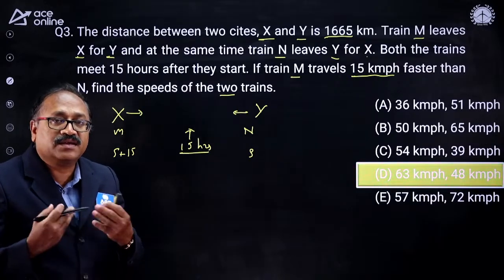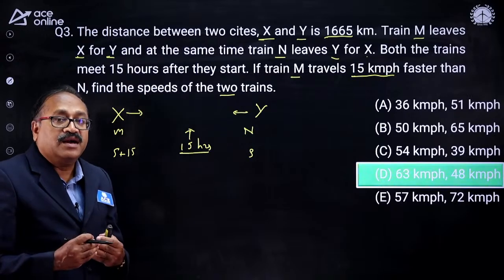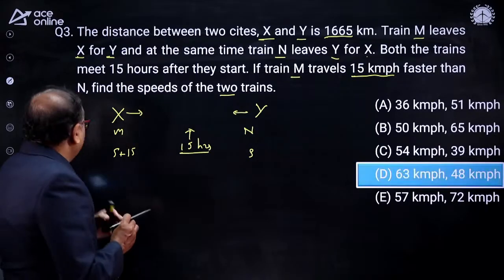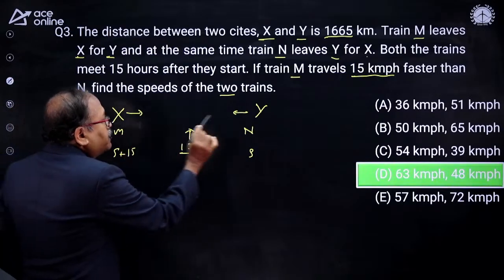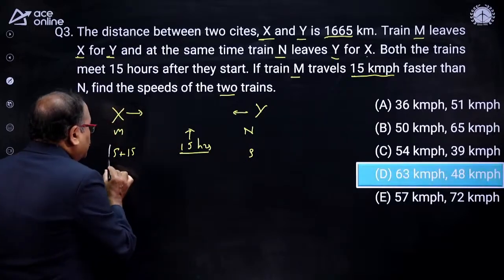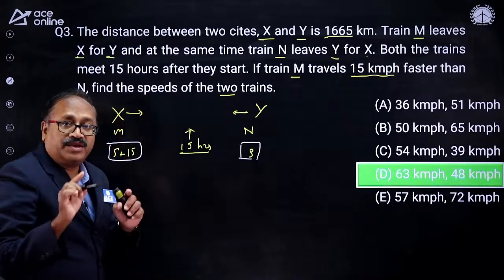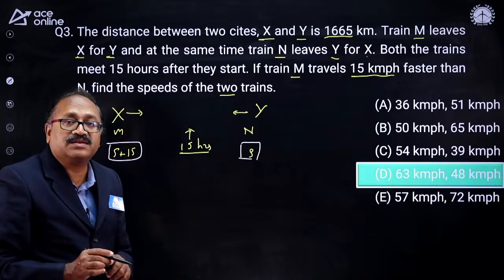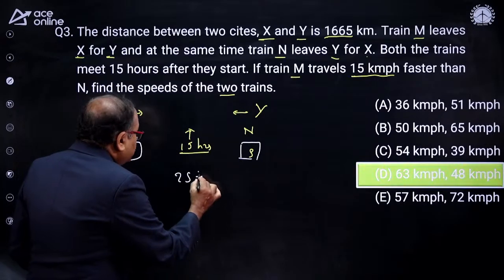That gives me clarity about how much clarity you have about the concept. What is the concept applied here? When both are moving in opposite directions, the relative speed is s plus 15 plus s, which you know. That is the reason you are able to answer the question. So the relative speed is 2s plus 15.